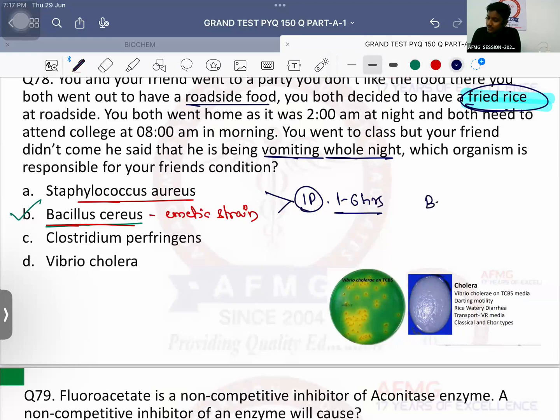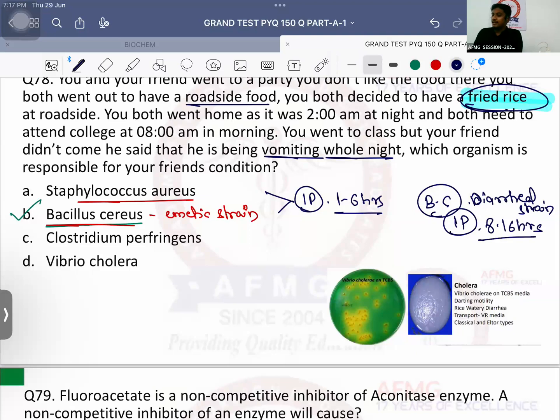Bacillus cereus का जो दूसरा strain होता है, that is the diarrhea strain which predominantly causes diarrhea. उसका incubation period होता है 8 to 16 hours. Okay, उसका incubation period होता है 8 to 16 hours usually. No issues with this. But in cases of Bacillus cereus, there is history of Chinese fried rice intake. In Staphylococcus aureus, there can be multiple other food history intake. It can be contaminated milk, contaminated water, contaminated food. But Chinese fried rice specifically is very, very characteristic of Bacillus cereus, that too the emetic strain.